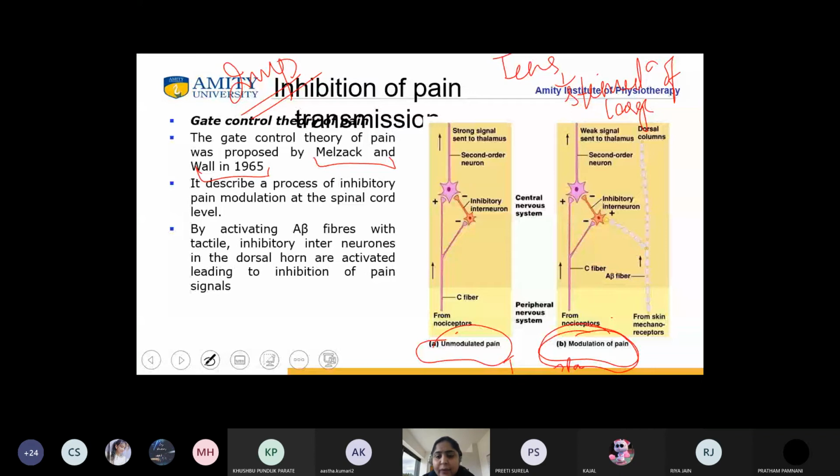तो क्या हो रहा है? When we apply TENS from the skin, the mechanoreceptors are recruiting. ठीक है? So they are directly also going to the central nervous system, that is the dorsal column or the posterior column. Okay. They are also having a positive action to the inhibitory interneuron. So once they have a positive interaction onto the inhibitory interneuron at the level of central nervous system, automatically there will be a weak signal of pain which would be reaching the thalamus. Am I clear now, students?